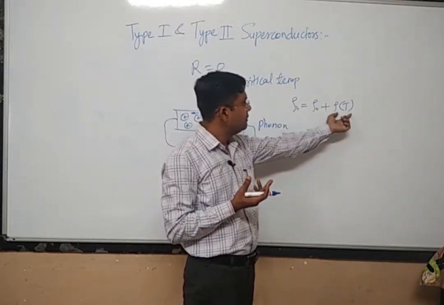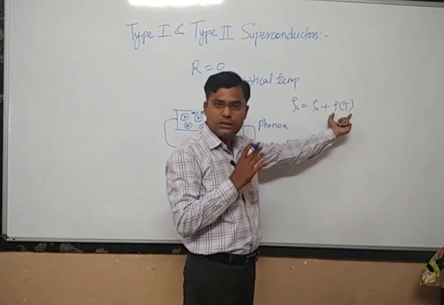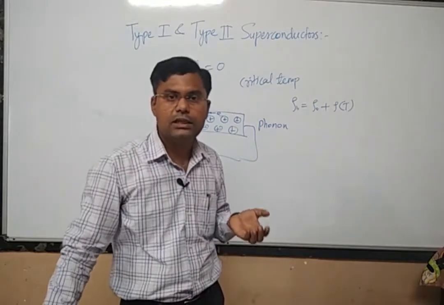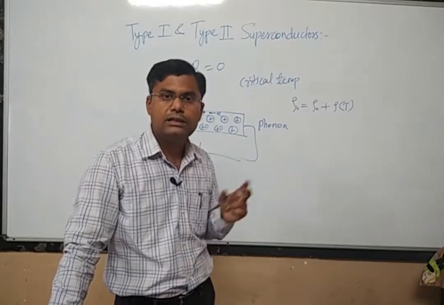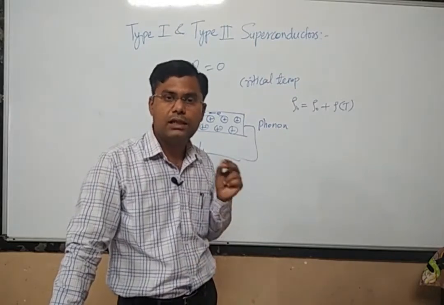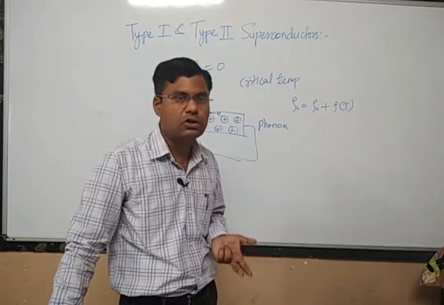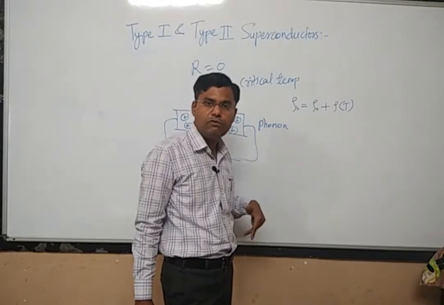If you bring the temperature down towards absolute zero, this factor will be zero, because the number of phonons decreases, and with fewer phonons in the lattice there is less scattering of electrons by phonons, and so the resistance is very small.